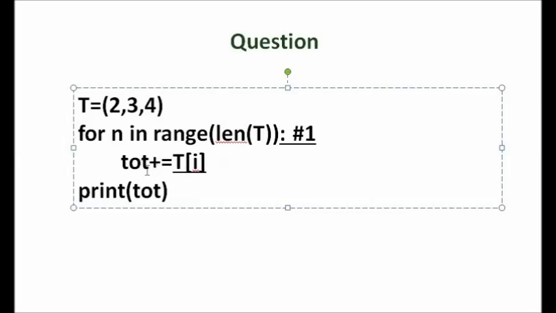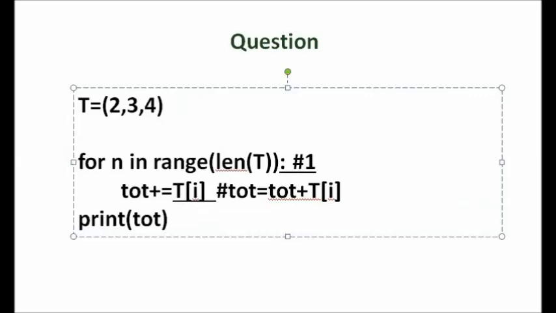Then this statement tot plus equal to t of i is equivalent to what? tot equal to tot plus t of i. Isn't it? So here the variable tot is used before defining. That is tot equal to tot plus t of i is given. Then what is this tot? It is unknown. So before using a variable you have to define that variable. So just give tot equal to 0.